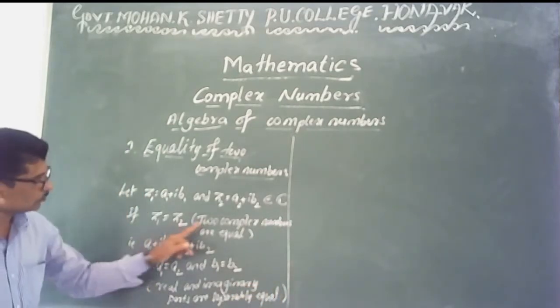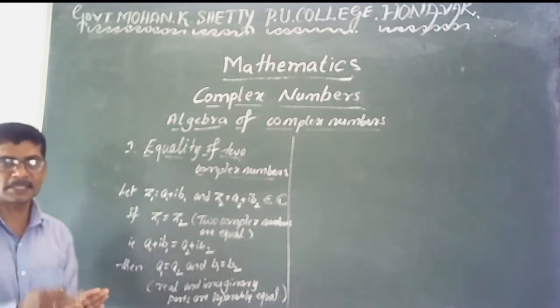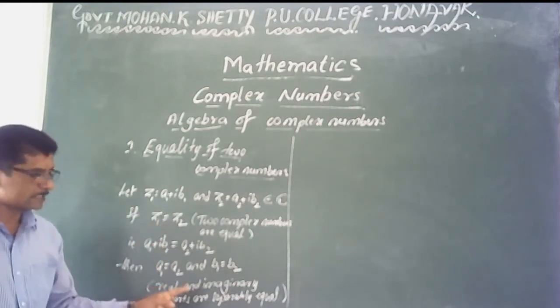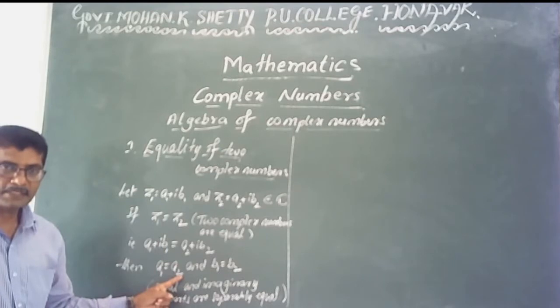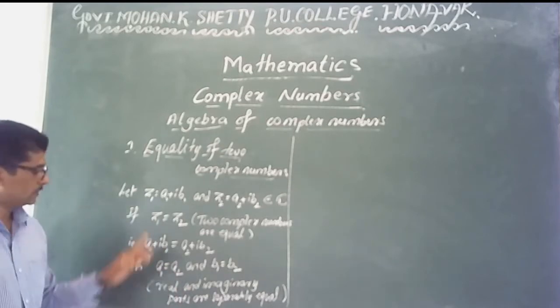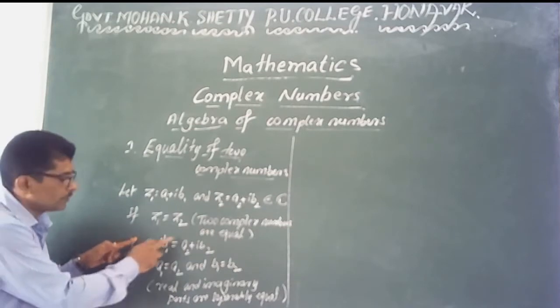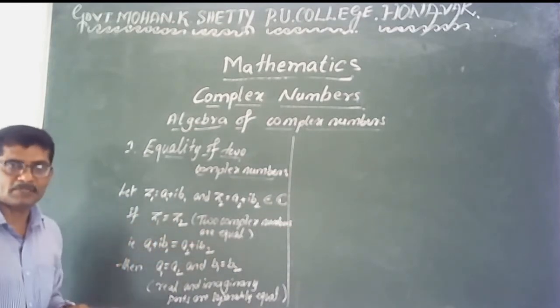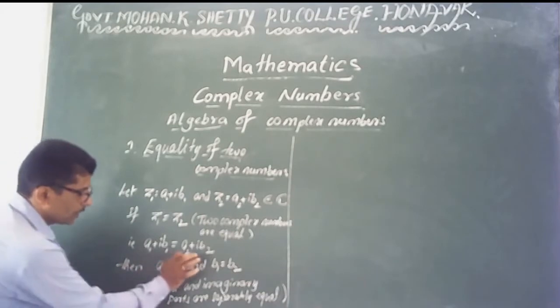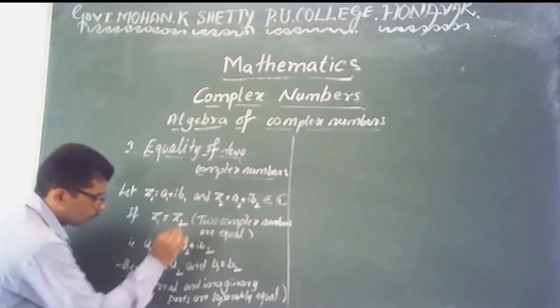Then you say that two complex numbers are equal. That is the condition. If two complex numbers are equal, then real and imaginary parts are separately equal. Notationally, a1 plus i into b1 is equal to a2 plus i into b2 implies a1 equal to a2 and b1 is equal to b2.